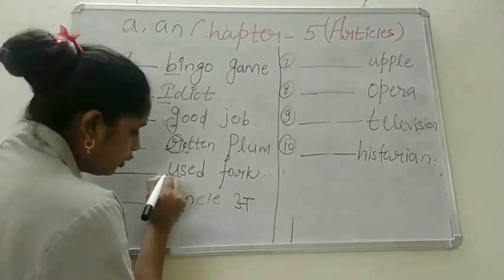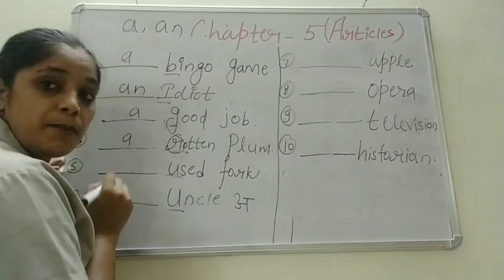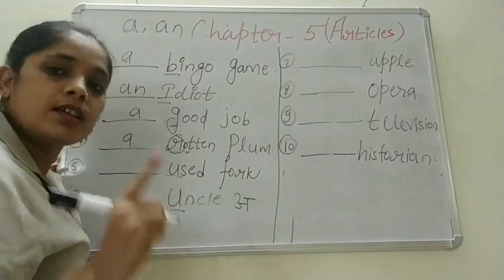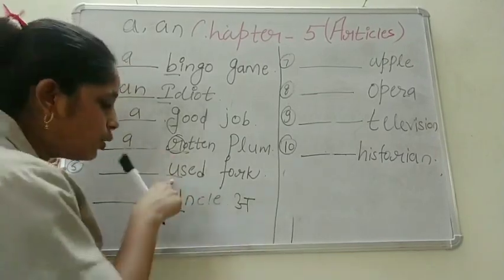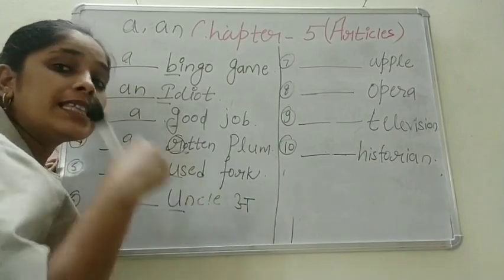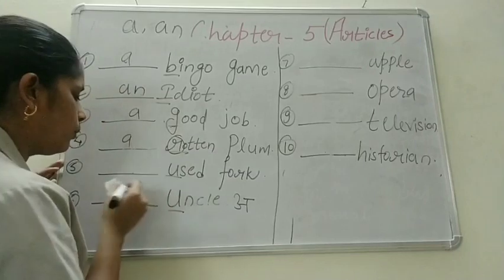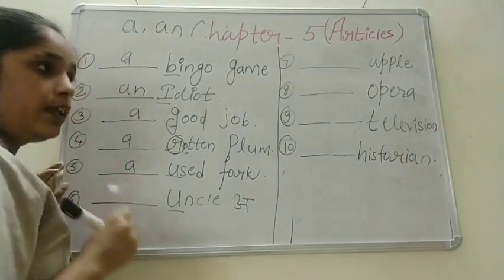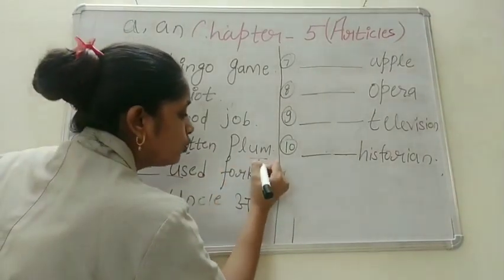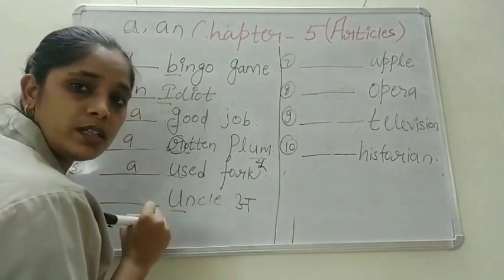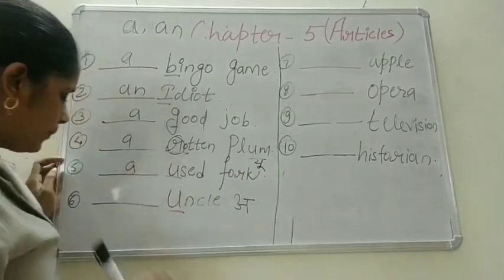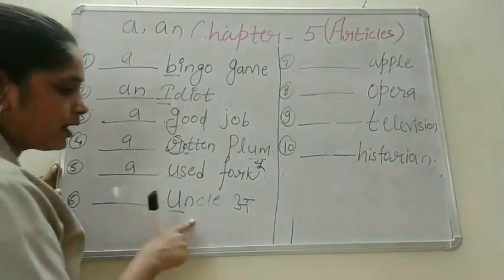As you can see, U is a vowel. But the sound is consonant. So here I will write a. Used. The sound is consonant.